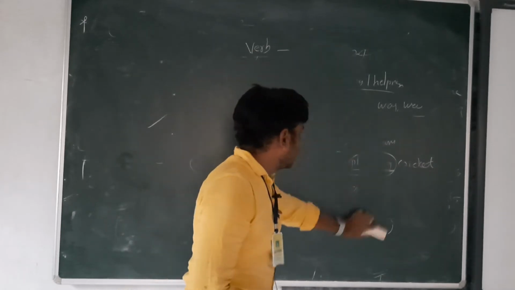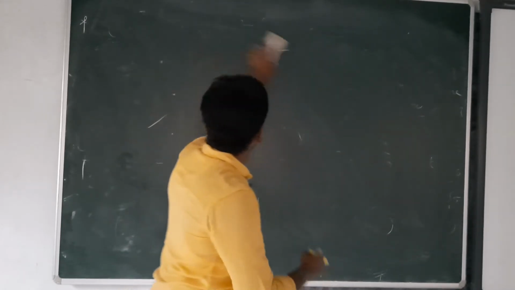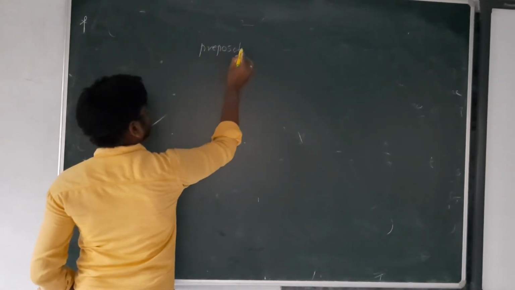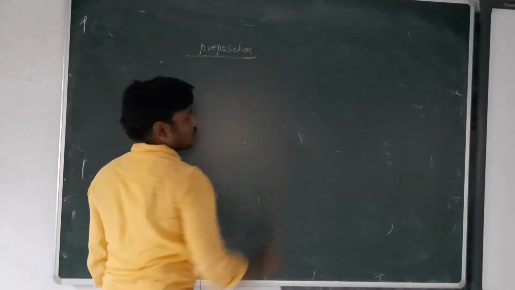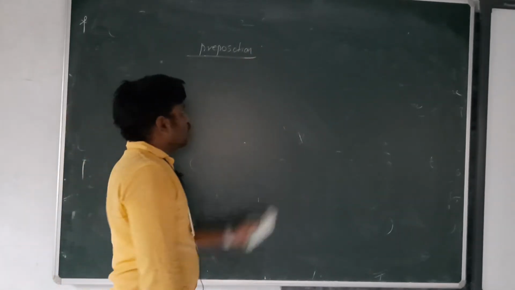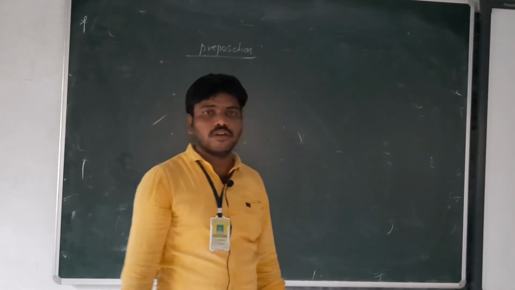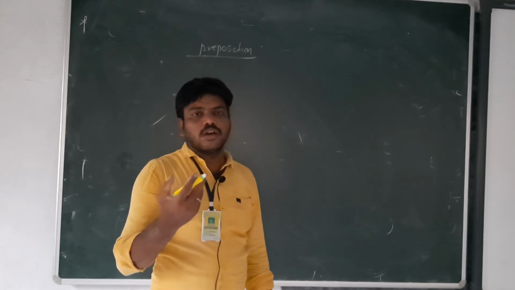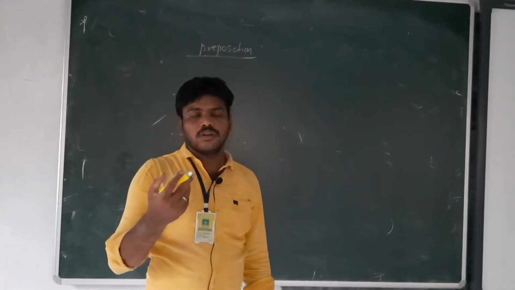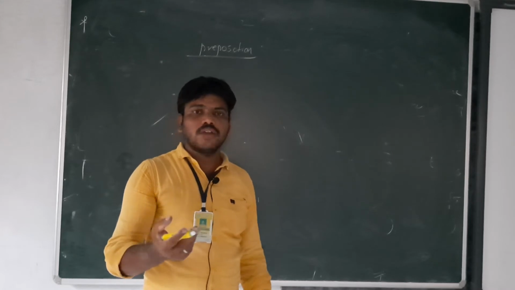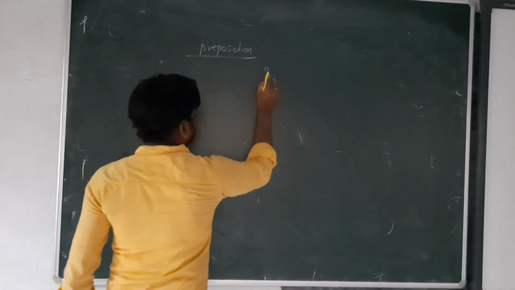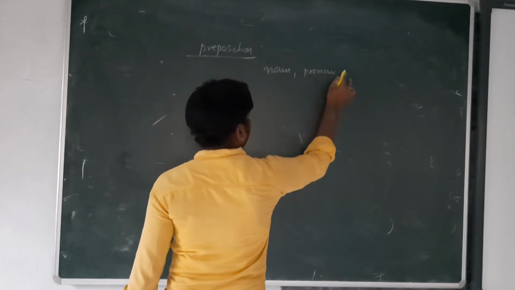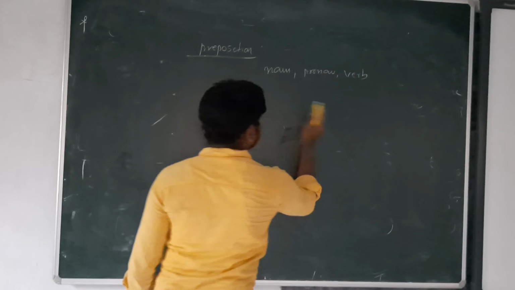Now let us move on to the next topic, which is called preposition. What do we mean by preposition? A preposition is a word which gives a relationship, or which links a noun or pronoun to a verb in the sentence.